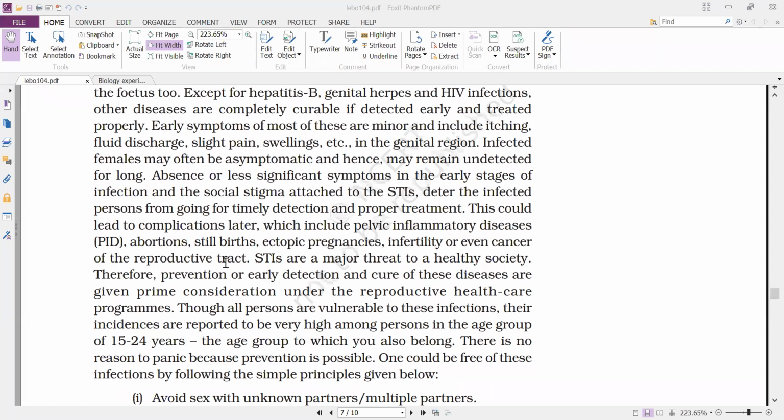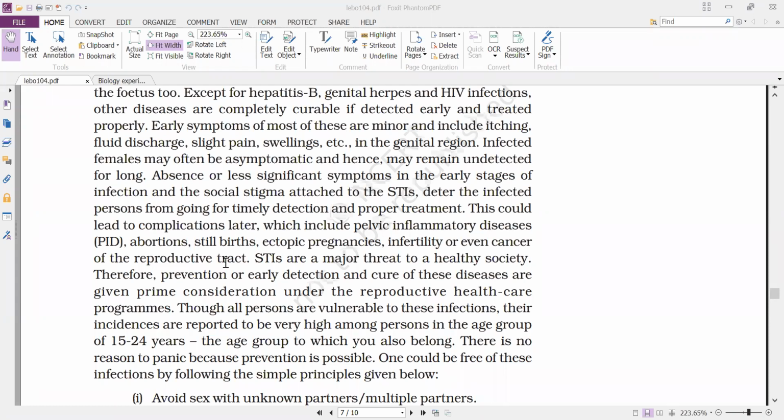How to prevent? They are educating the people how to prevent sexually transmitted infections. Even if a person is infected, they are educating people for early detection and to take proper treatment, proper cure, so that they can prevent the spread of the disease from one person to another.